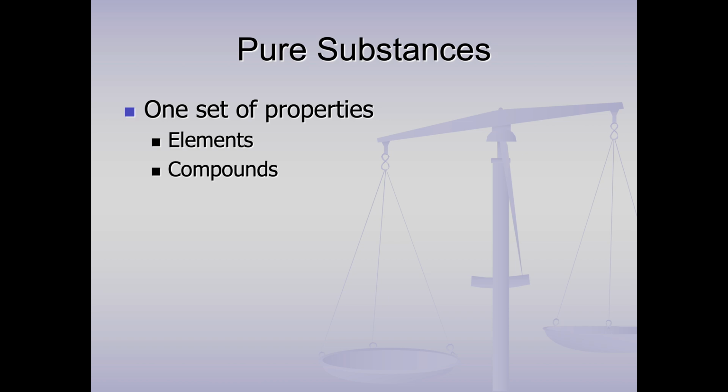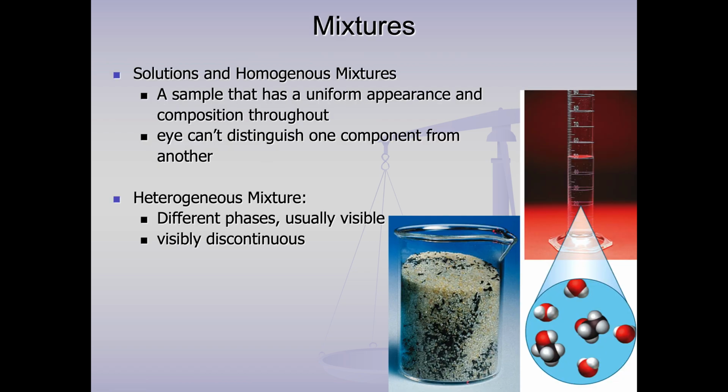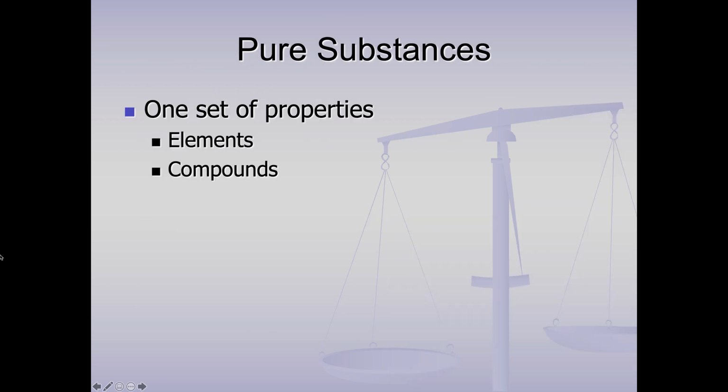Now let's talk about pure substances. So a pure substance can either be an element or a compound, but the key is, unlike a mixture, a pure substance is one thing. It's got one set of properties, where a mixture has more than one set of properties. So if I have salt water, for example, the salt acts like salt and the water acts like water. But if I have a pure substance, it has one set of properties.